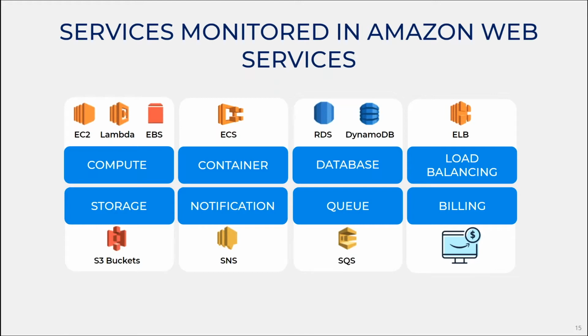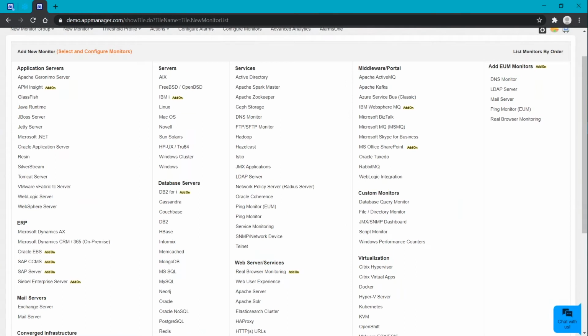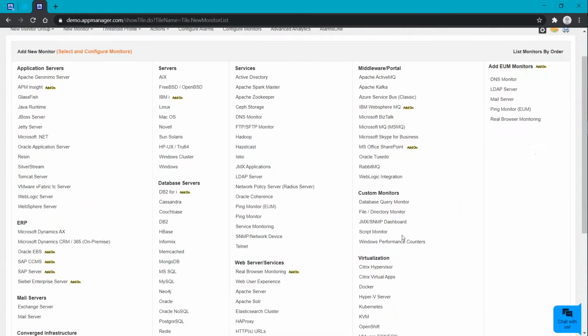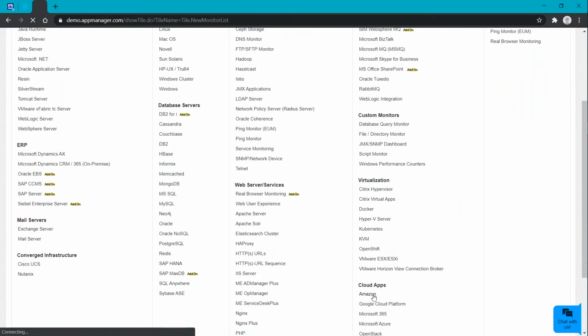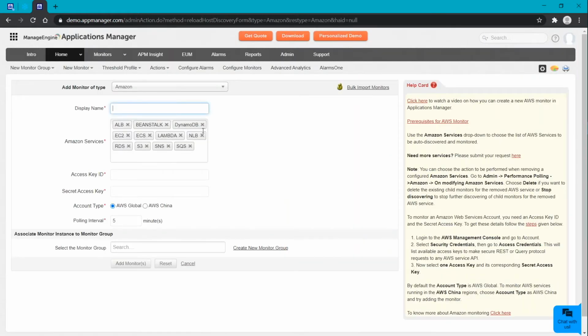So let me just show you our product UI to observe the AWS monitor. Here, let me show you how we can add a new Amazon monitor. After clicking add new monitor, let's go under the cloud apps, where you can see Amazon. So this is how the add monitor page looks.